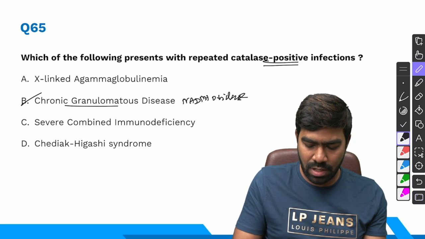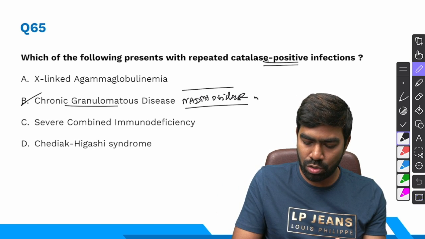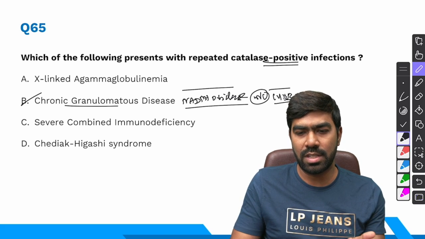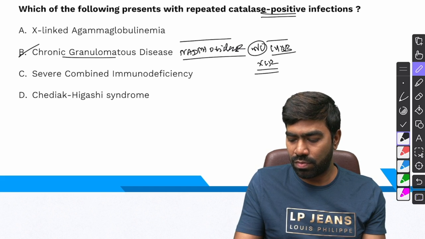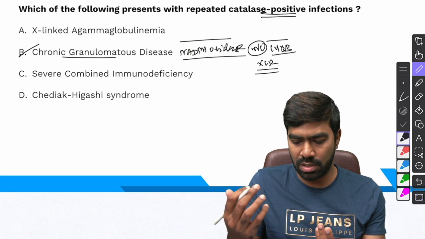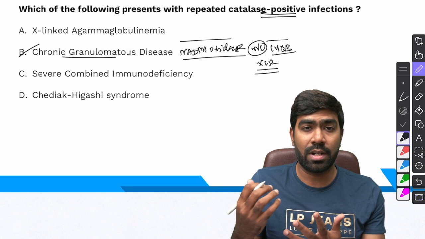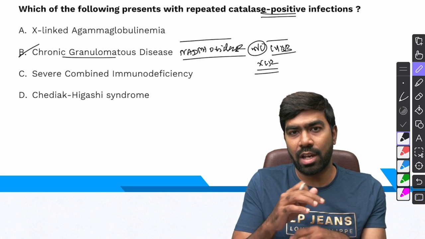There are a lot of genes that are important in the formation of NADPH oxidase complex, but the most common gene that is mutated will be CYBB gene, and most of these gene defects are inherited in a X-linked recessive fashion. And because of defective NADPH oxidase, they will not be able to produce that respiratory burst or oxidative burst, and that's going to typically result in killing defect. So they can phagocytose, but they cannot kill the organism.